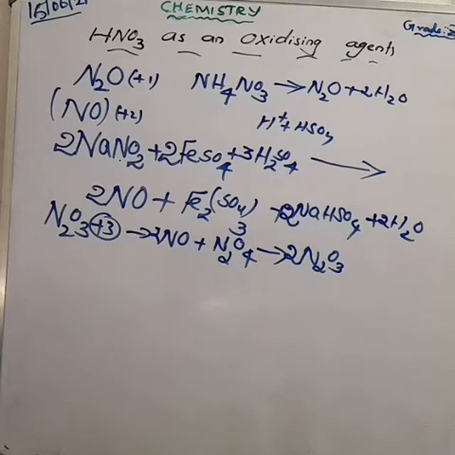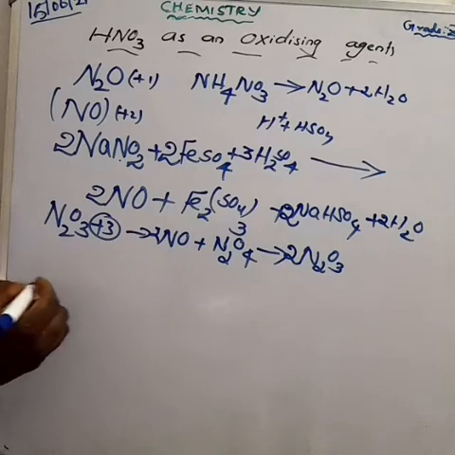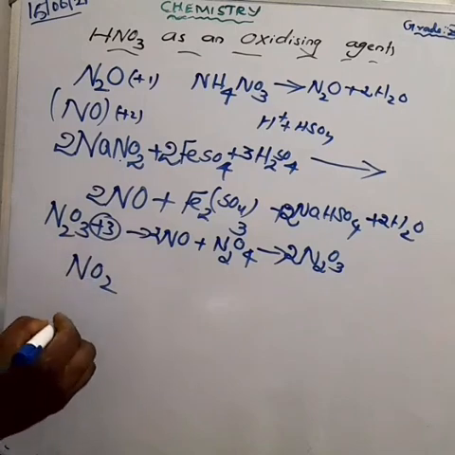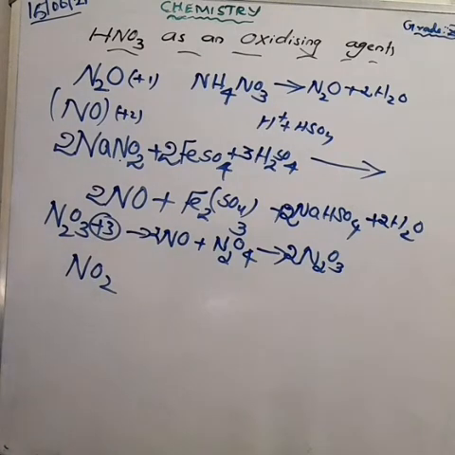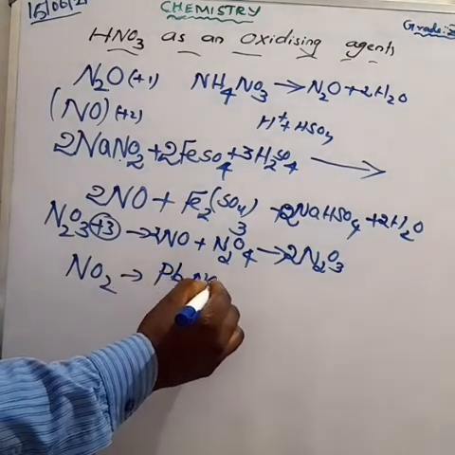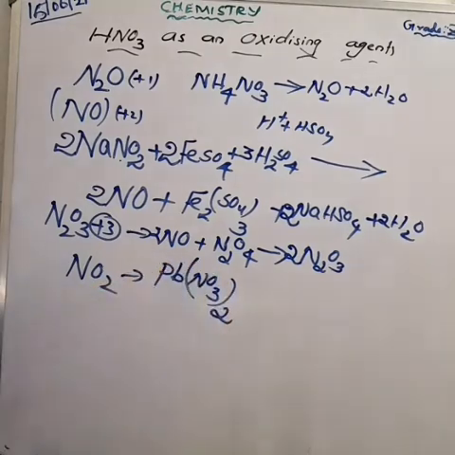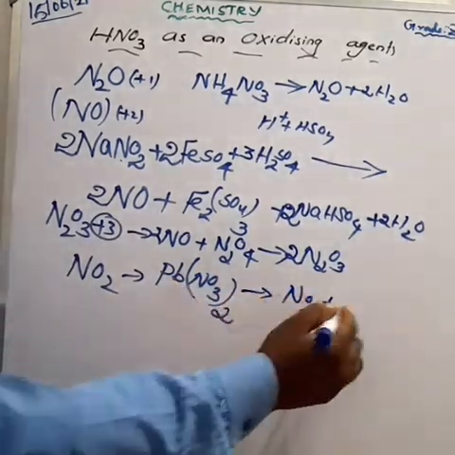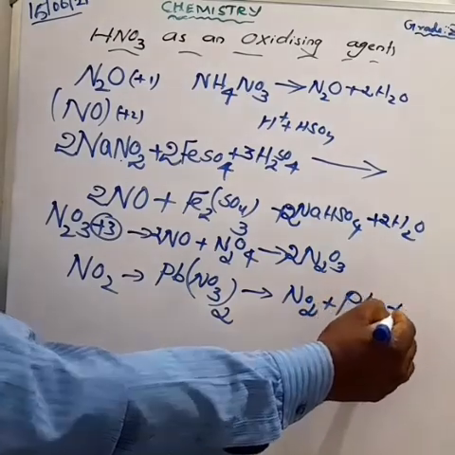Next, nitrogen dioxide. What is the formula? NO2. What is the oxidation state? +4, already we learned that one. Physical properties: it is a brown gas and also it is acidic. How is it prepared? By the decomposition of lead nitrate. What is the formula of lead nitrate? Pb(NO3)2. This undergoes decomposition. We get nitrogen dioxide, NO2, and lead combines with oxygen, we get PbO, and also oxygen gas is liberated.